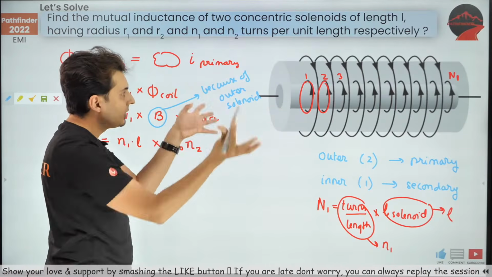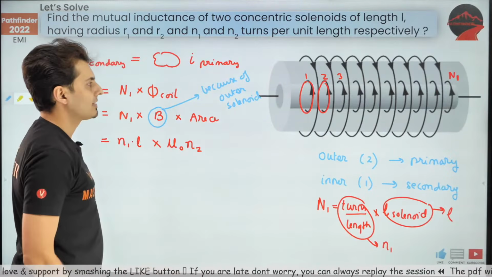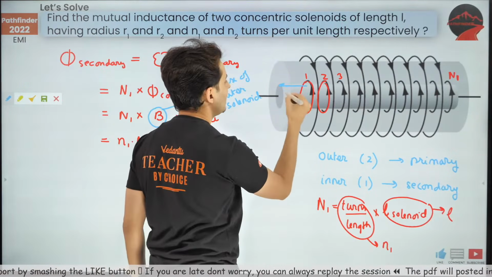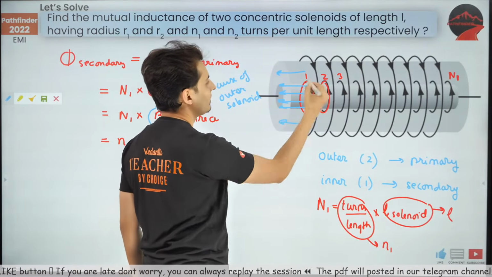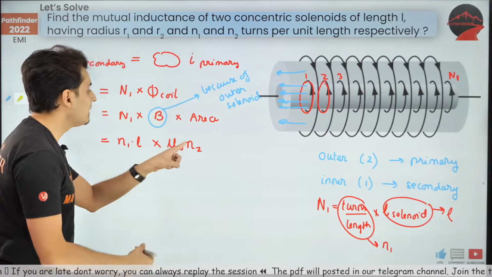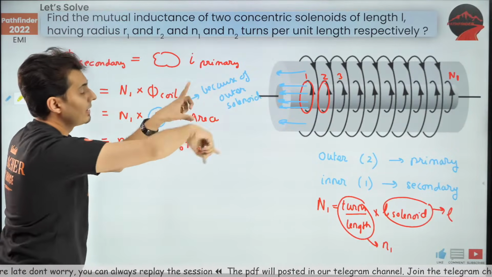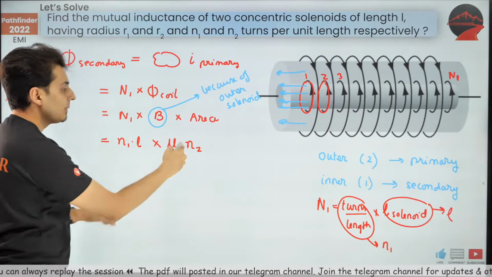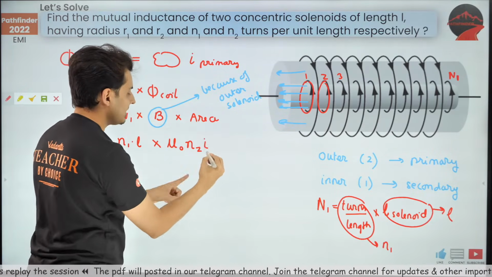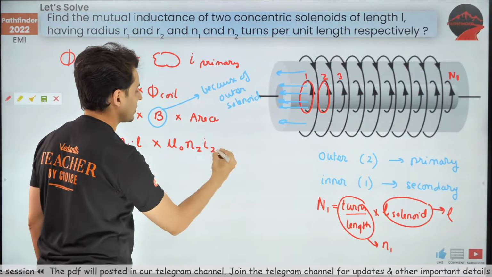It's because of the outer solenoid that is creating the field inside. So this magnetic field which is created is because of the outer solenoid, and that will be mu naught, n number of turns per unit length outside, into I. But this is the current in the outer solenoid.